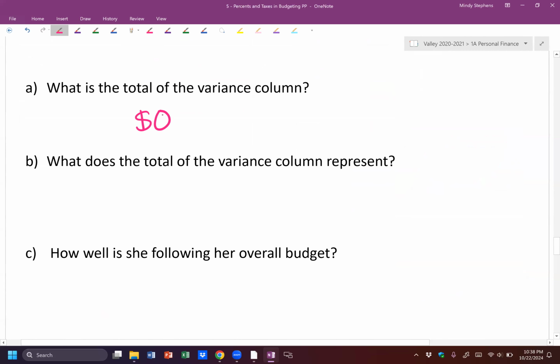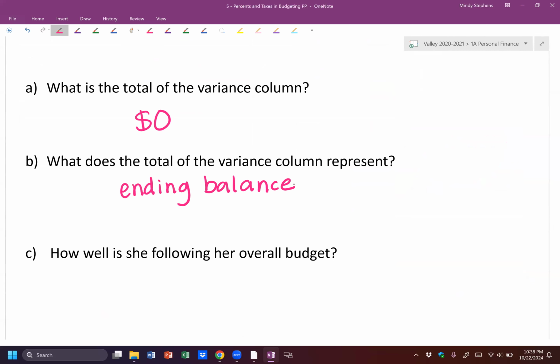Part B says, what does the total of the variance column represent? It represents the ending balance. What do they have left? How much money do they have left? How much did they overspend or underspend? That's what that column means, or what the variance sum means.